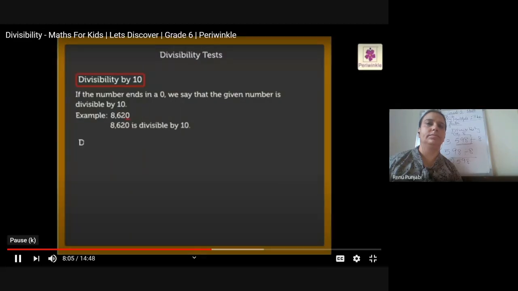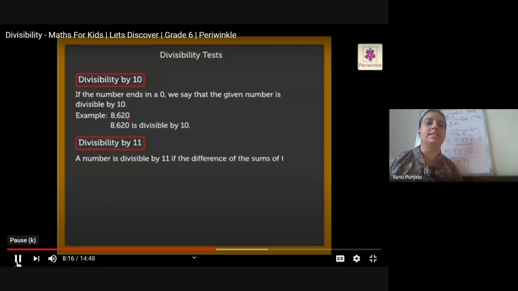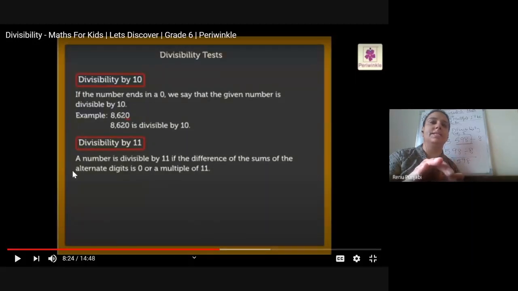Next is divisibility by 11. A number is divisible by 11 if the difference of the sums of the alternate digits is 0 or a multiple of 11. This is a little tricky, so please pay attention. See, this line says a number is divisible by 11 if the difference of the sums of the alternate digits is 0 or a multiple of 11. This you will understand with the example.